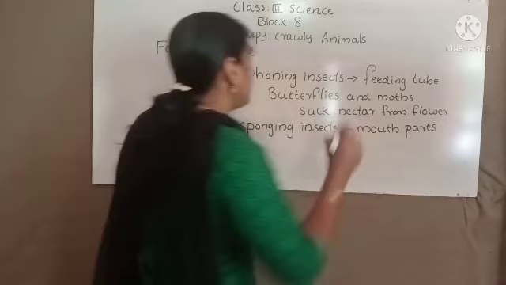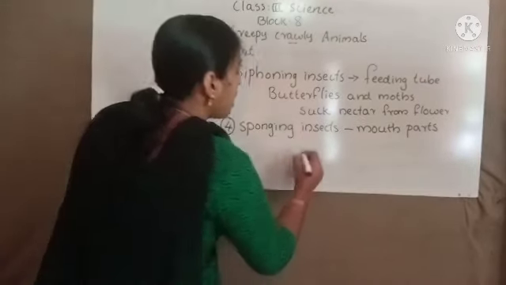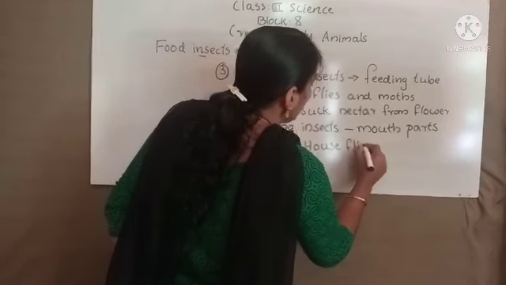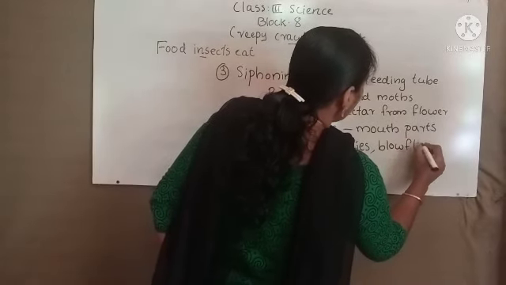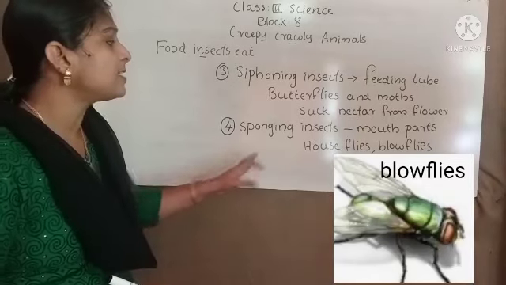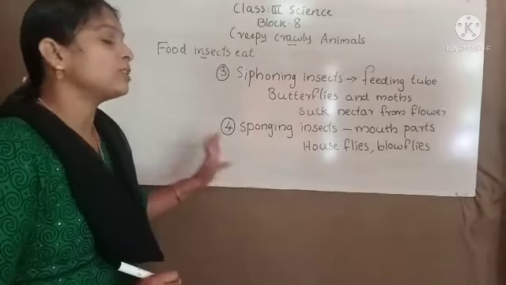Examples for this kind of insects are houseflies and blowflies. Blowflies are the examples for sponging insects. Okay, so what are sponging insects? Houseflies and blowflies are the examples for sponging insects.